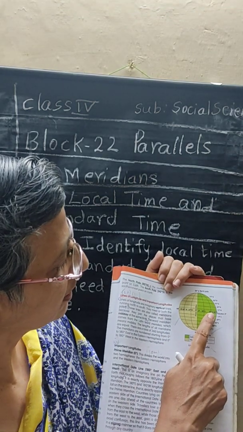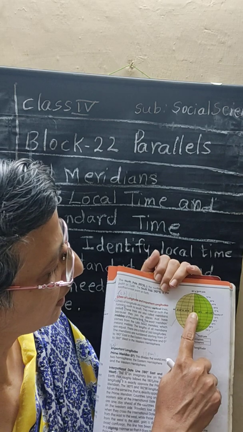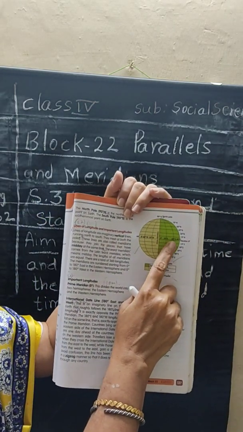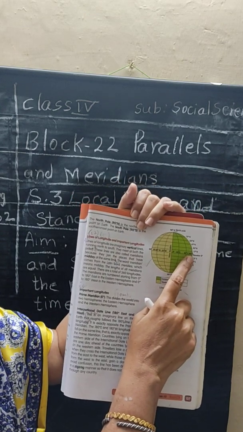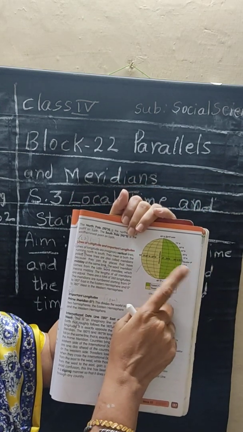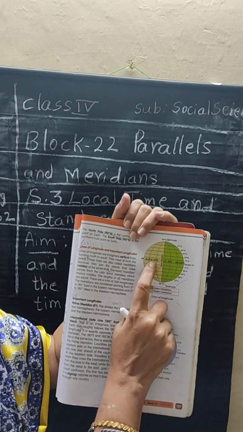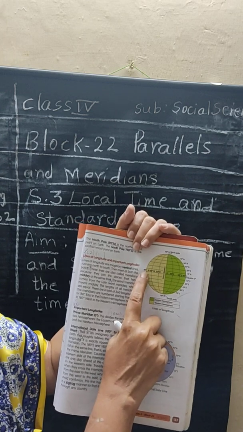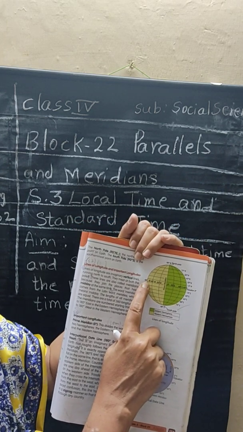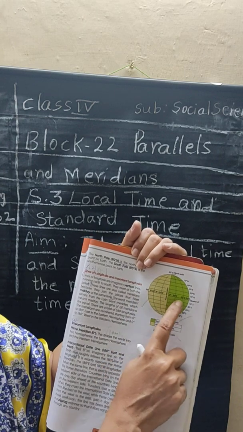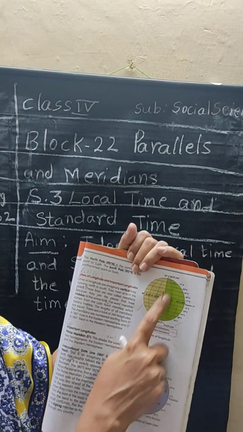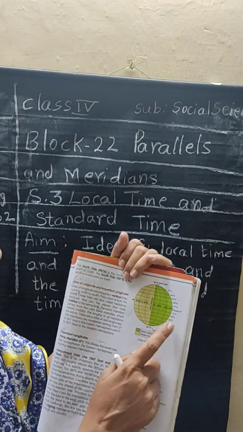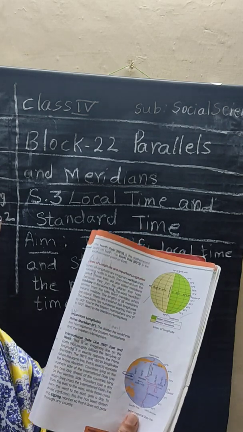From 0 degree, we have 30 degrees east, 60 degrees east and 90 degrees east. Again from 0, 30 degrees west, 60 degrees west and 90 degrees west. This is the international date line and this is the prime meridian, from north to south. So from this only we can identify the time.